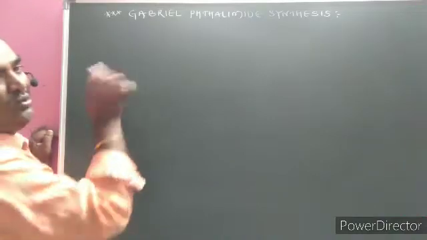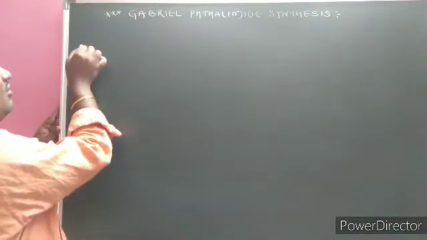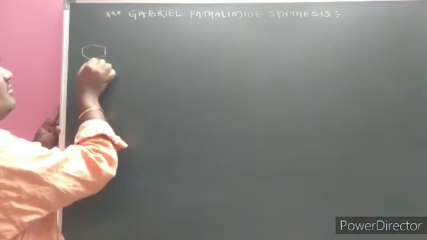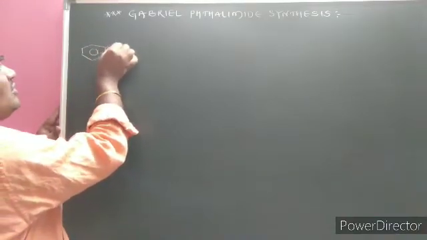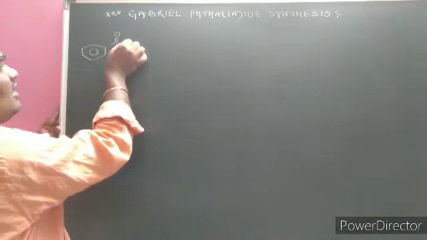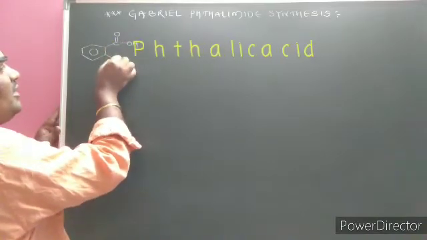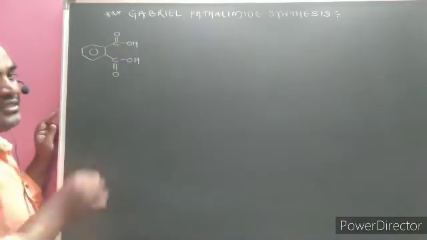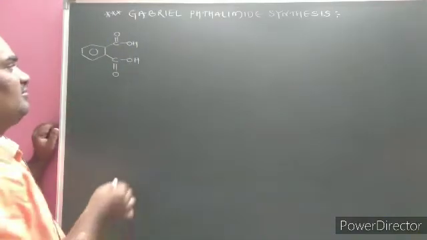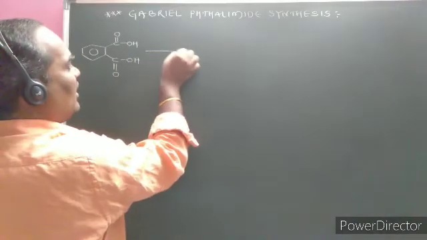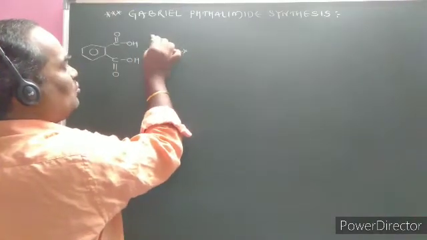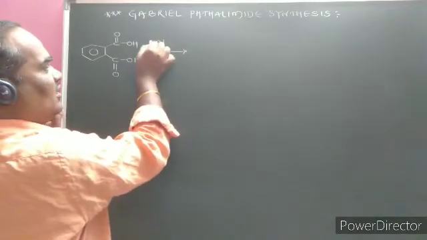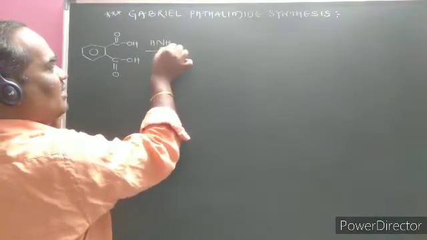Before going to know phthalimide, something needs to be known about this reaction. Here is the benzene. If one COOH group is there, that we call benzoic acid. If 1, 2 position dicarboxylic acid is present, that we call phthalic acid. If phthalic acid is reacted with 2 moles of ammonia, 2 moles of ammonia can be written for the sake of my convenience